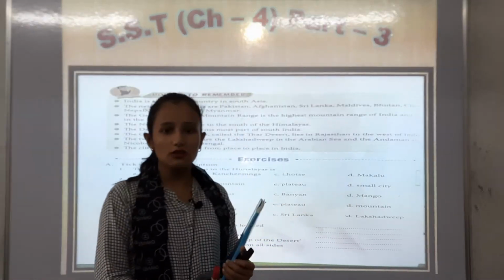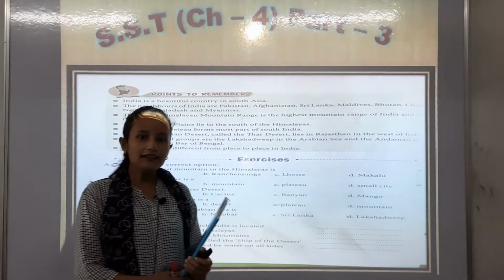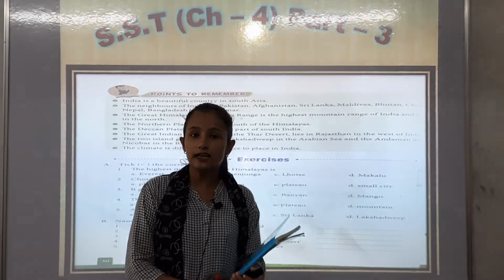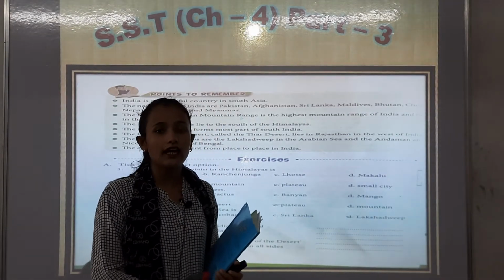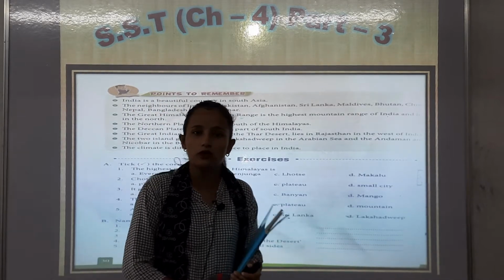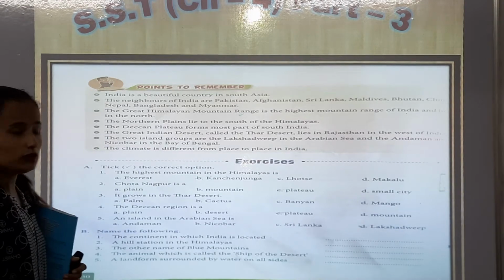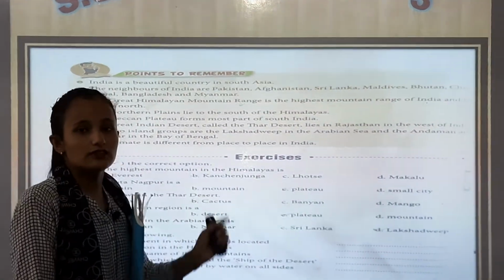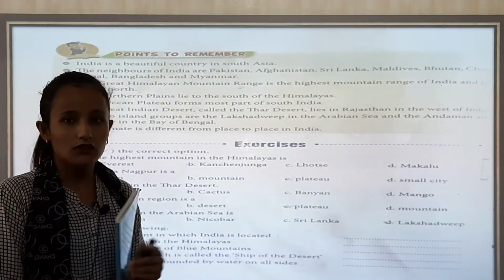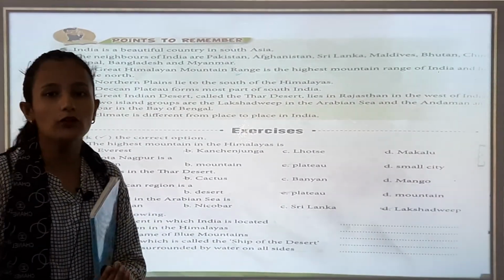So today we are going to start SST class chapter 4 part 3. Yesterday I finished chapter 4. Now today I am going to start exercise work from chapter 4. Please take out page number 30. Now we are going to do chapter 4 exercise work: question answer, fill in the blanks and name the following. So we are going to start.